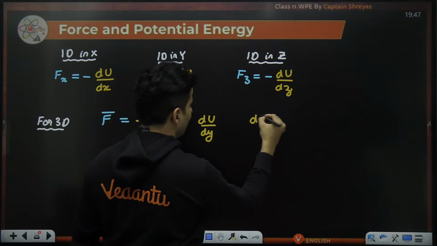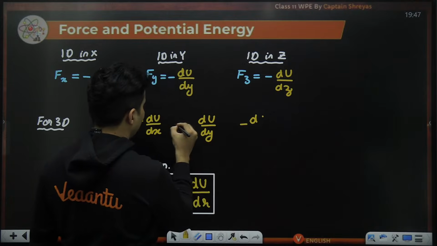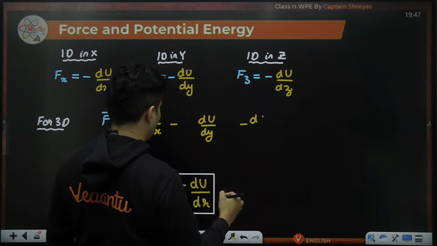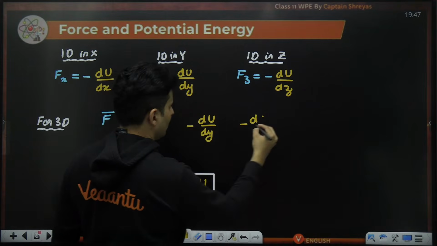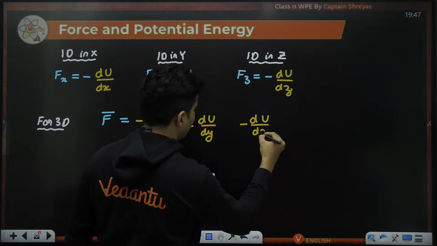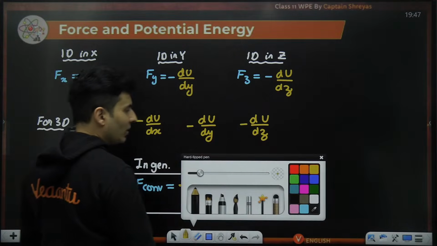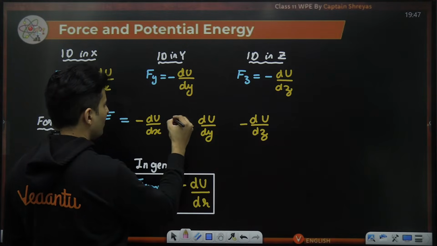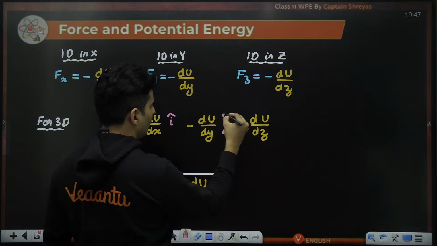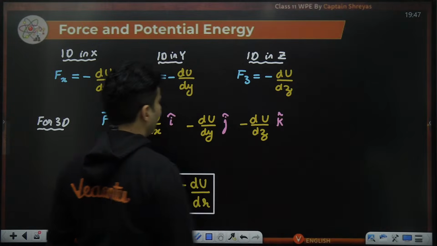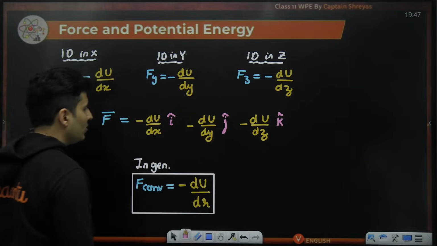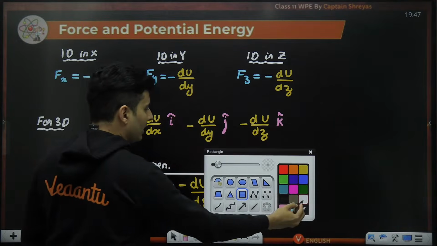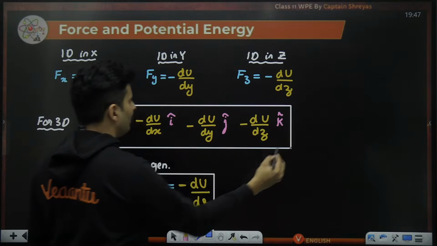Fz vector will be minus dU by dz. But this is the magnitude. I have to also put i cap, j cap, k cap, because this is vector form. These are the magnitudes of each one of them. So this is what it will be in 3-dimensional form.